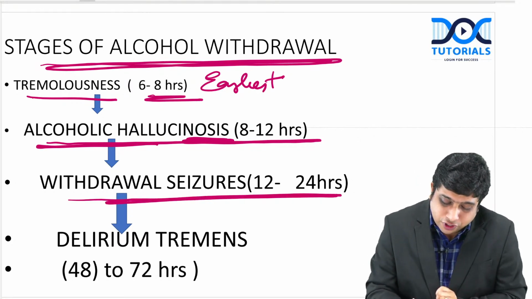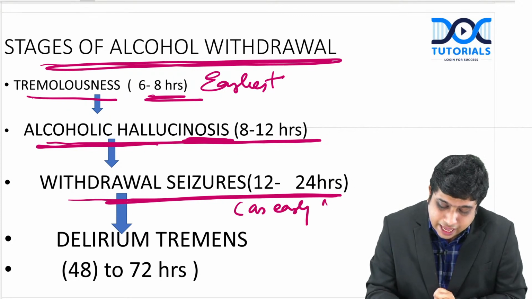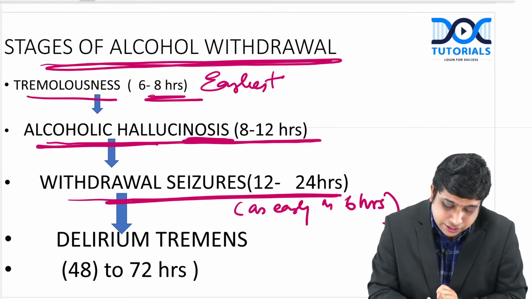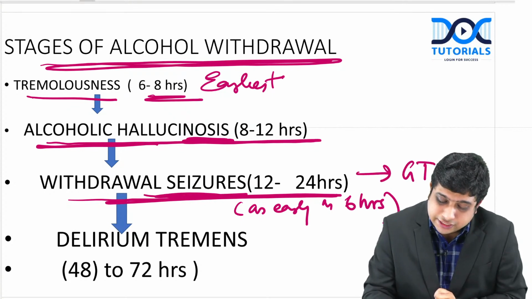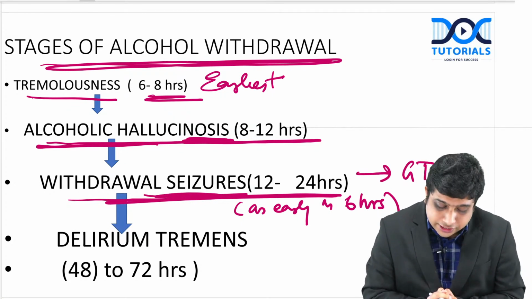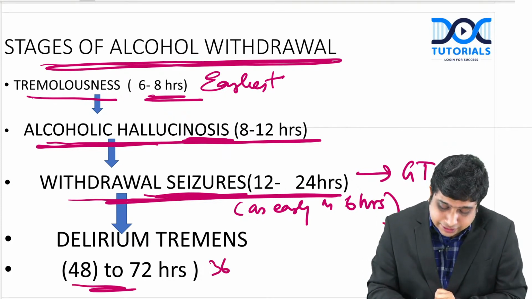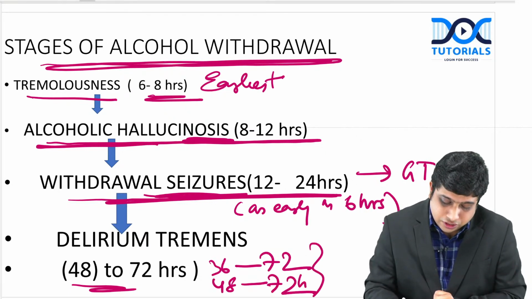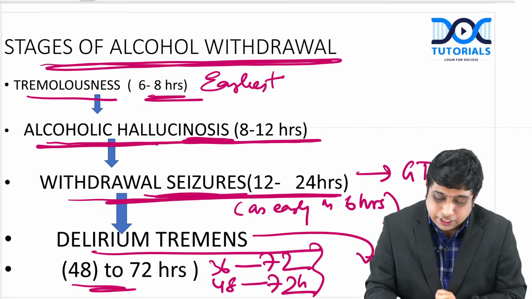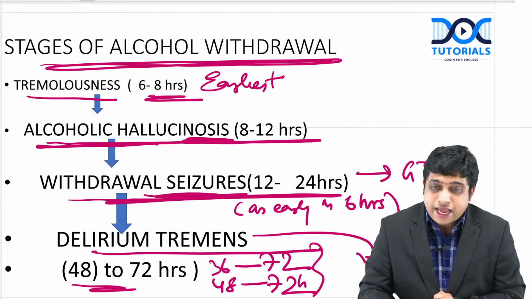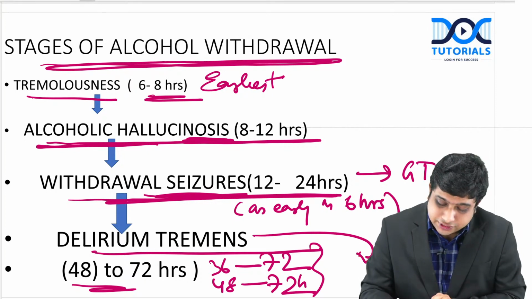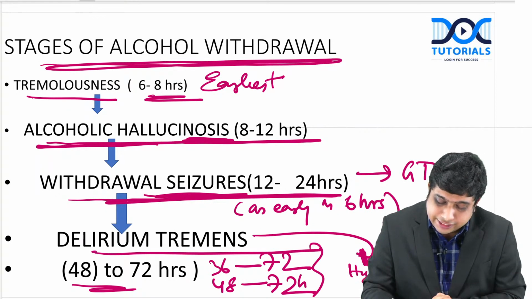In 12 to 24 hours, or sometimes as early as 6 hours, there can be withdrawal seizures, which are generalized tonic-clonic seizures. Some say 36 to 72 hours, but usually they say 48 to 72 hours, one of the most important conditions that can cause high mortality is delirium tremens. It is a serious condition.